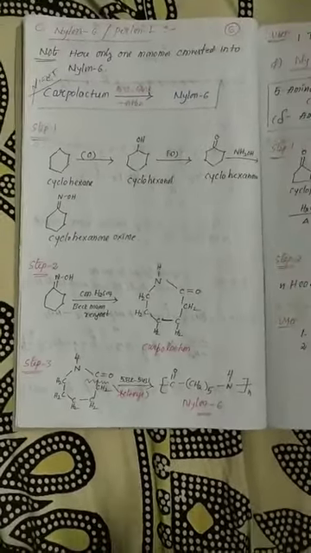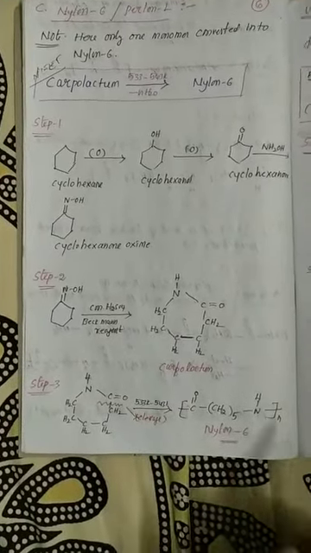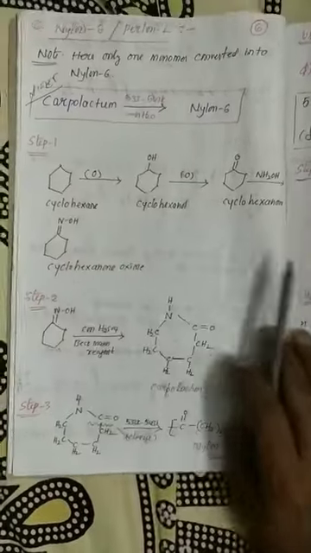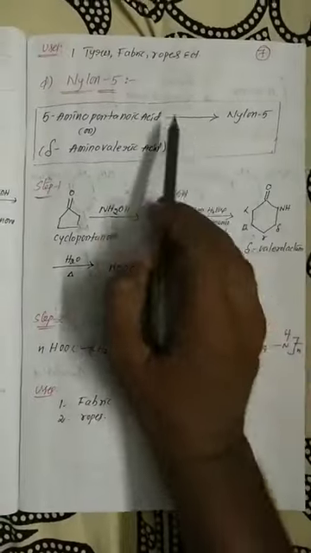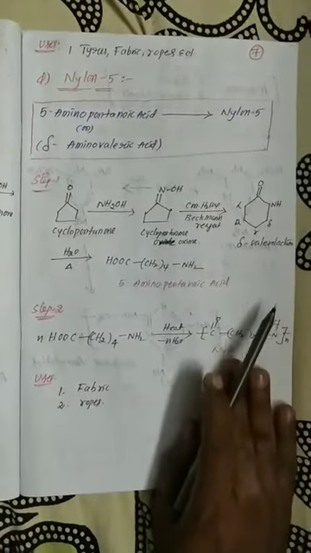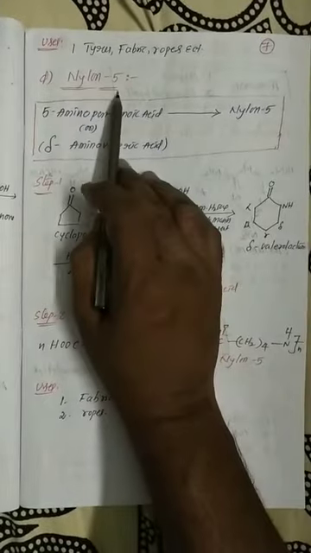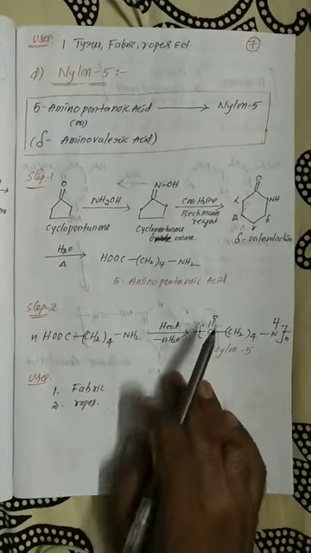So what is the reason? Nylon 6 is prepared only from a single monomer unit, that is caprolactam. Next, uses of nylon 6: tires, fabric, ropes, etc. So the next example, the second category example, is nylon 5. That is the example, nylon 5.